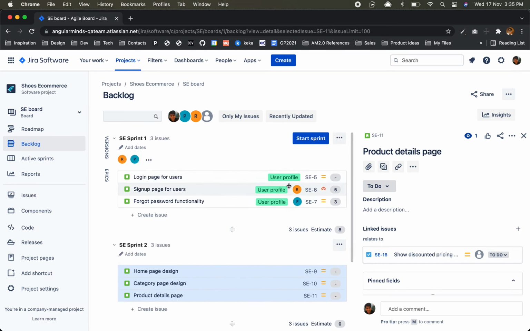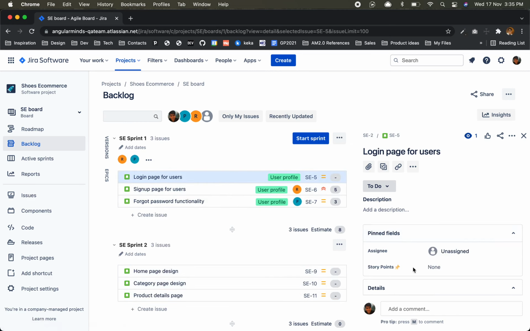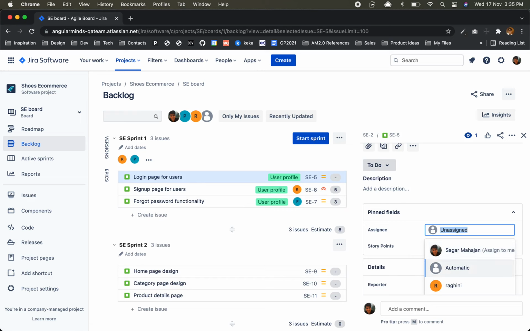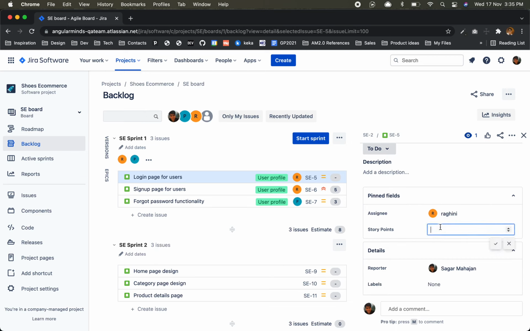Okay, Priyanka and Ragini both are working on this one. So for the login page, they don't have story points, so I'll put something like 8 or whatever for as of now. If you see,